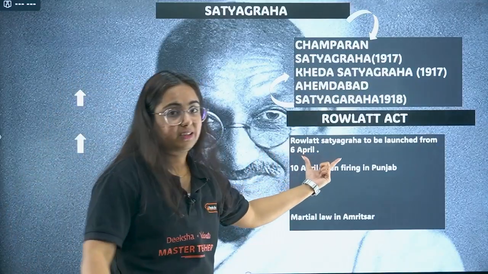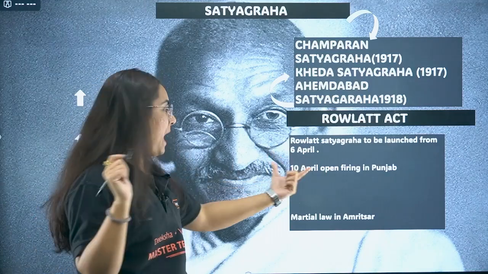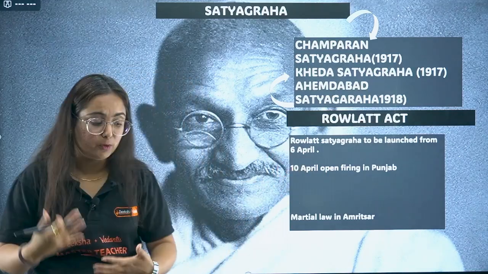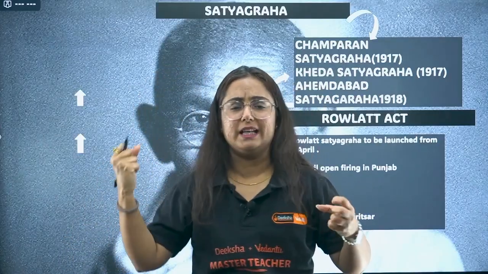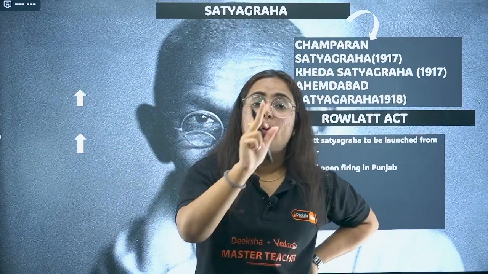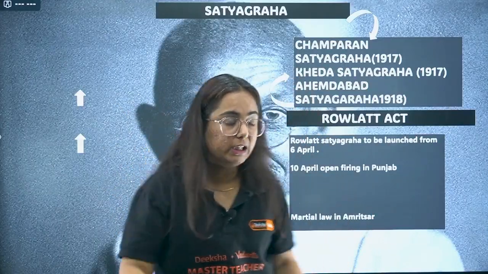So the Rowlatt Satyagraha was launched on 6th April. But what happened? In Punjab, certain leaders were arrested by the British, there was firing, violence was increasing, due to which the British decided that martial law would be imposed in Punjab. Understood the story? Now what happened?